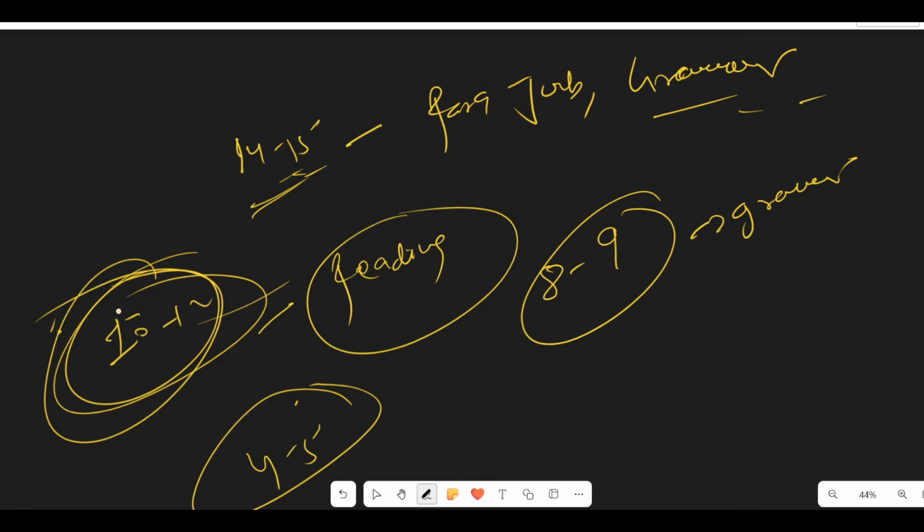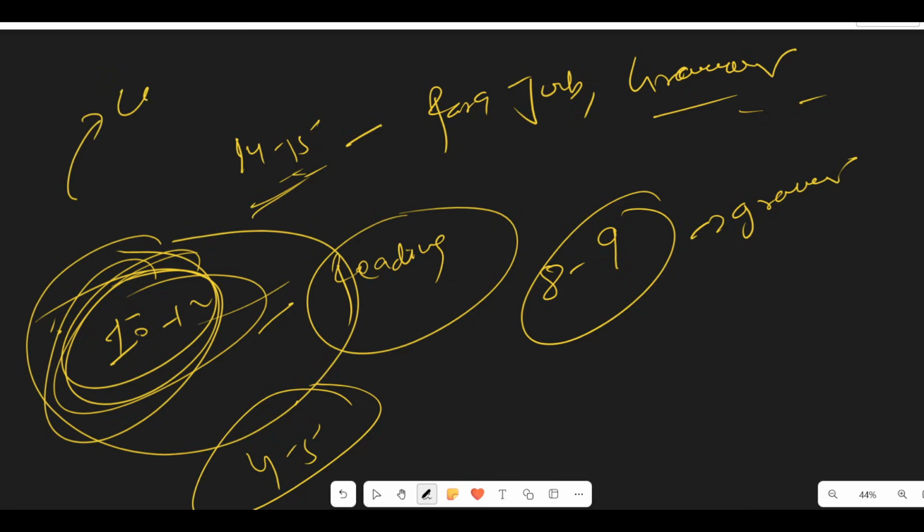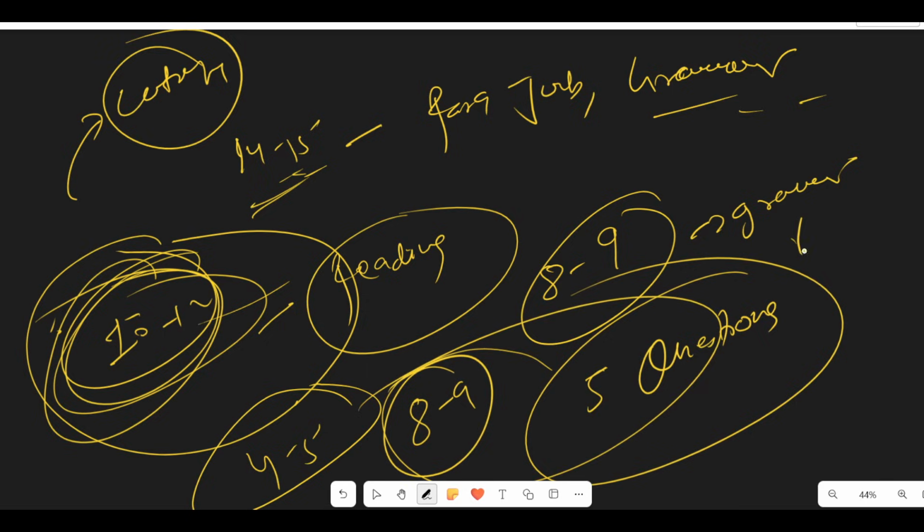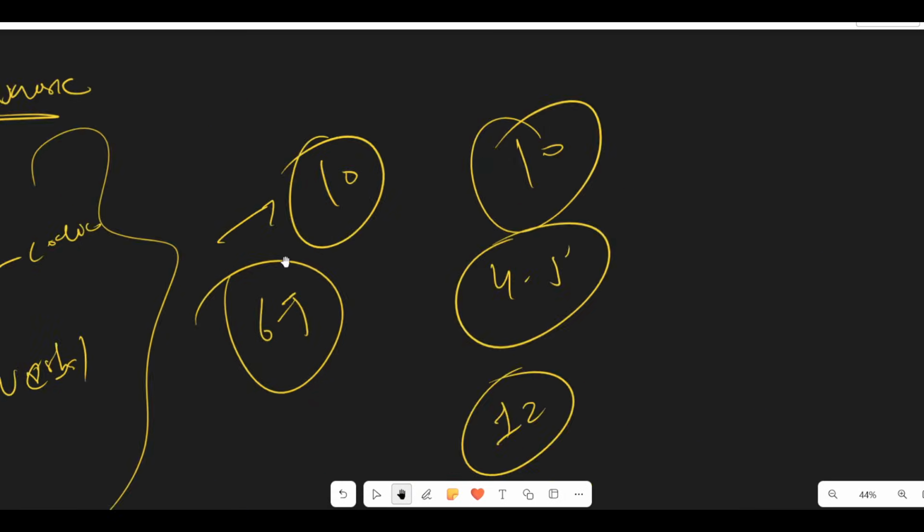It totally depends on how many questions they ask in reading paragraphs and what the level is, because your cutoff will be decided depending on that. But generally, please try to solve at least 5 questions from reading paragraphs correctly and at least 8 to 9 correct questions from grammar, because this way you can score at least 13 to 14 marks, which can be a good score. So these were some issues and the level of the TCS exam which I wanted to discuss.